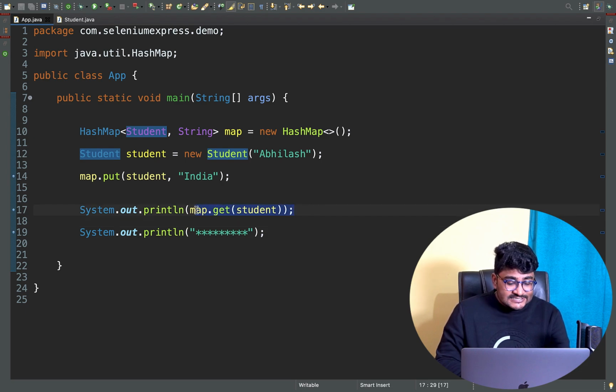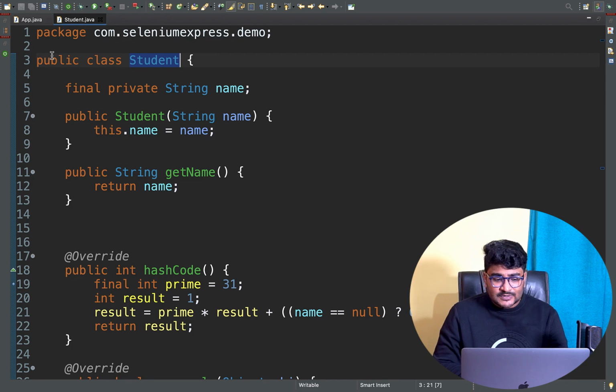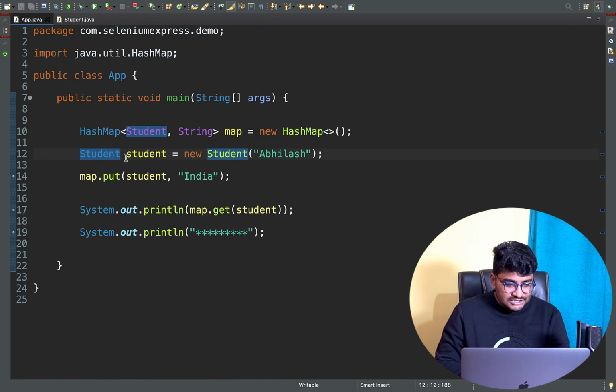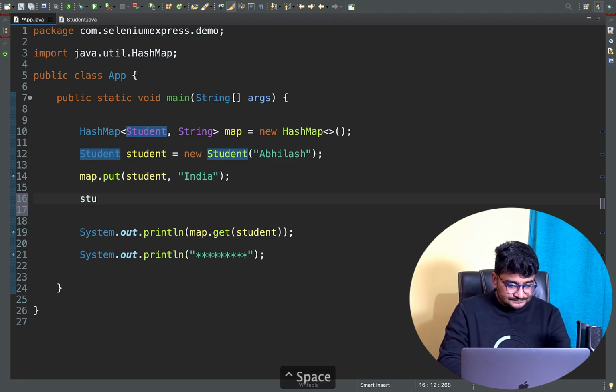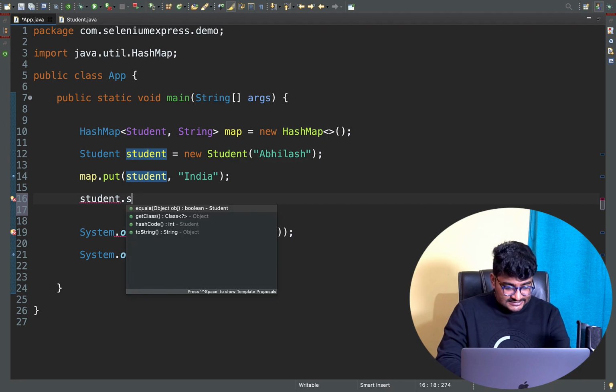But if you want to change the particular student data, this is my Student class, right? This class is immutable, but right now it is not marked as final. So do you think you can change the data for this particular student? In the App.java, I have not written final there. So can you do student dot set?